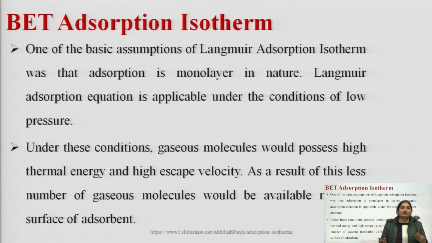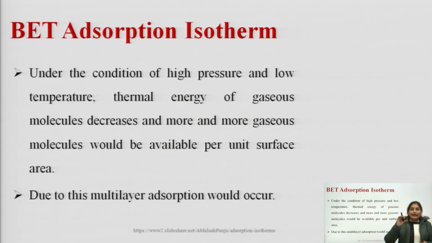As a result, fewer gaseous molecules are available for the surface of the adsorbent. Under the condition of higher pressure and low temperature, the thermal energy of gaseous molecules decreases and more gaseous molecules are available per unit surface area.